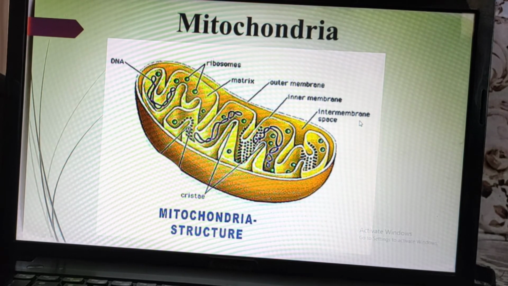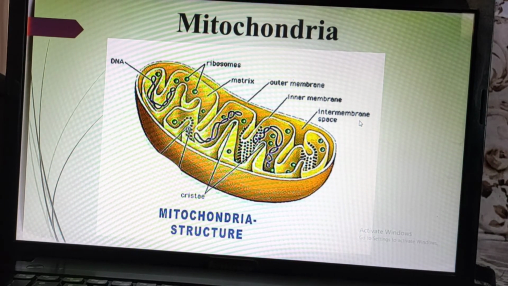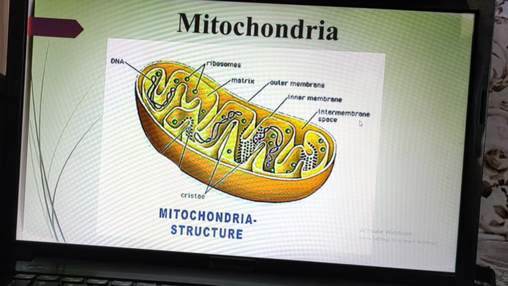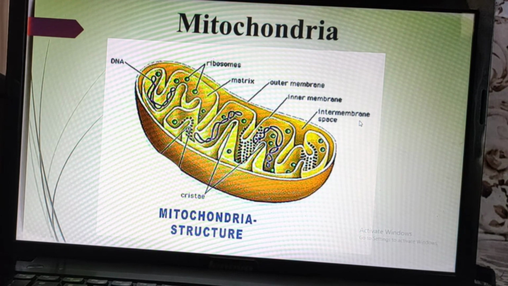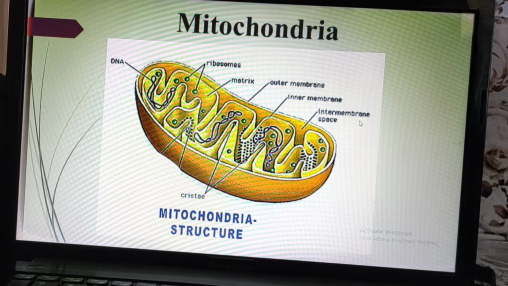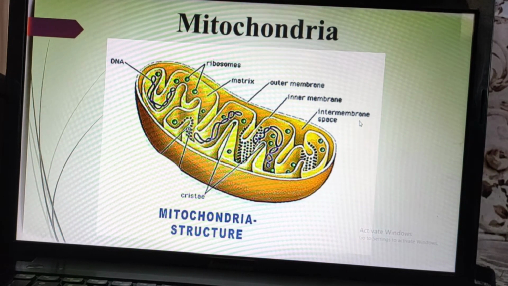Selectively means only selected materials or selected particles will enter into the inner membrane, and others will not enter the membrane. I have already said that both membranes, outer and inner, are separated by the intermembrane space.